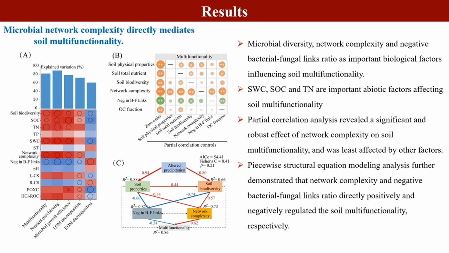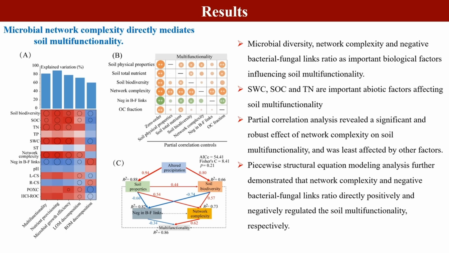First, random forest analysis showed that microbial diversity, network complexity, and the negative bacterial-fungal links ratio were important biotic factors affecting soil multifunctionality. Soil moisture and TN were important abiotic factors influencing soil multifunctionality. Partial correlation analysis revealed a significant and robust effect of network complexity on soil multifunctionality, and was least affected by other factors.